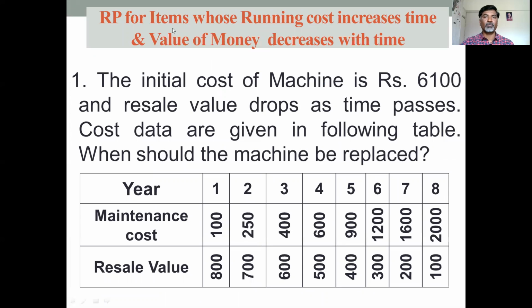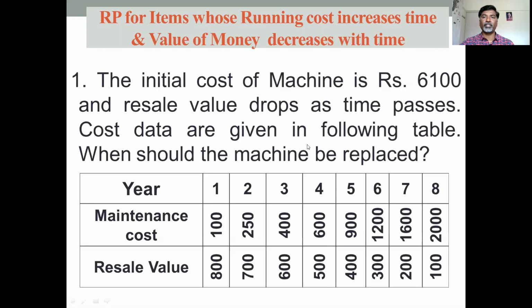Replacement problem for items whose running cost increases with time and value of money decreases with time. Means what? The maintenance cost increases as time increases, and the value of money, nothing but scrap value or resale value, decreases with time. See the example: the initial cost of the machine is rupees 6,100, and the resale value drops as time passes. Means if the number of years increases, automatically the scrap value decreases.